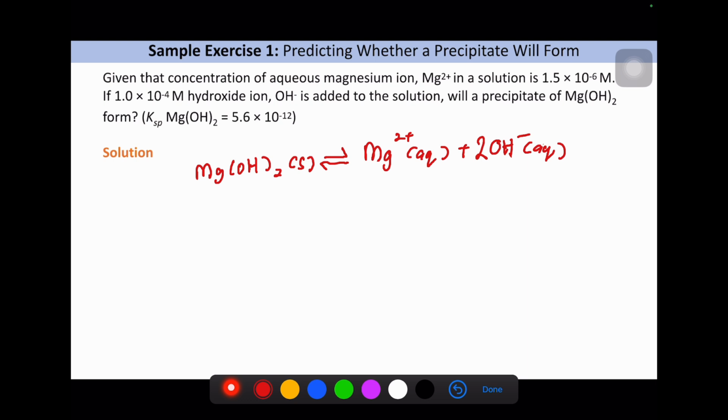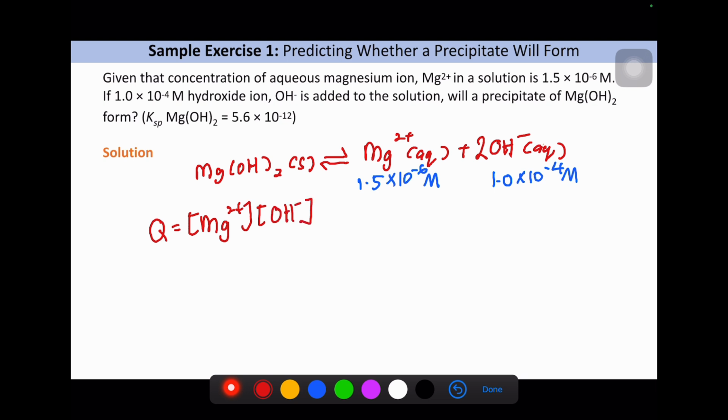The question gives you 1.5 times 10 to the power of negative 6 molar for magnesium, and for hydroxide ion is 1.0 times 10 to the power of negative 4 molar. So we need to write down the Q. Q is actually the product, and the reactant, however, when the reactant is solid, so we do not place it inside the Q.